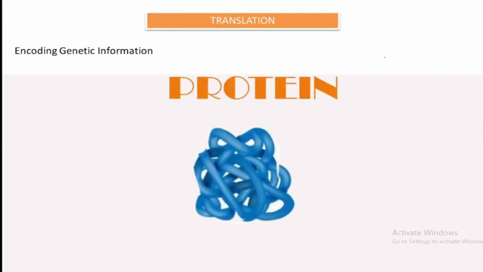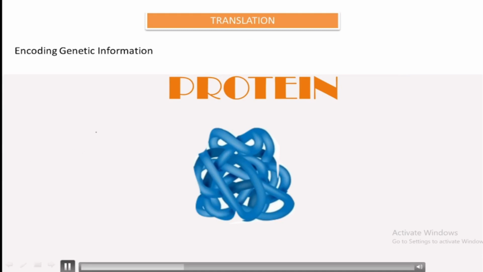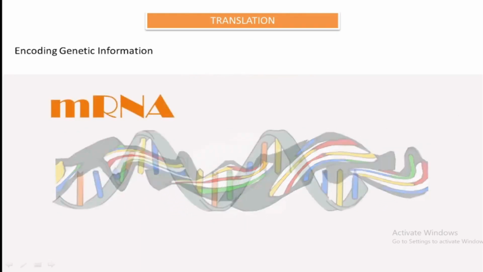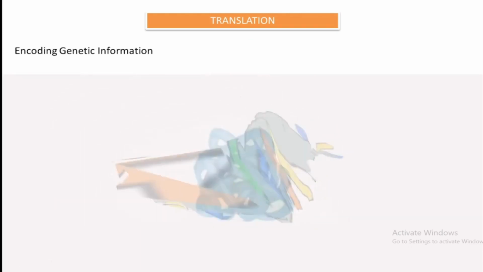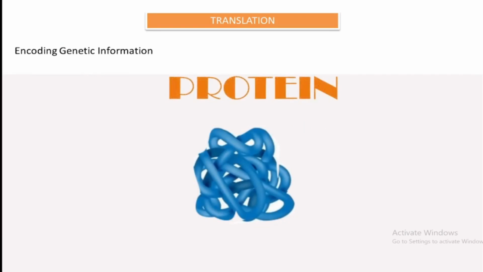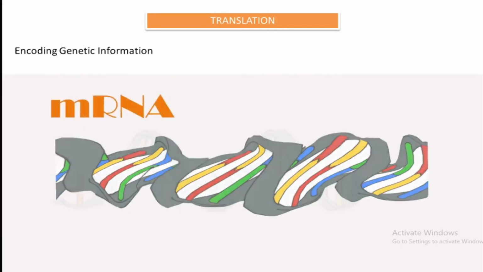Okay, the nucleotide sequence in an mRNA is decoded to the amino acid sequence of a polypeptide chain, and that will later form a part of a protein. So that process is simply translation. That is what is playing here. You can see that from DNA, mRNA is forming, then mRNA is translated to a polypeptide chain. Later it becomes one part of a protein.